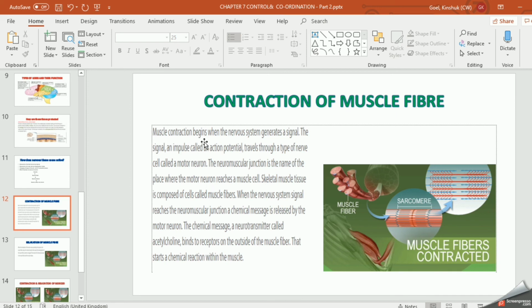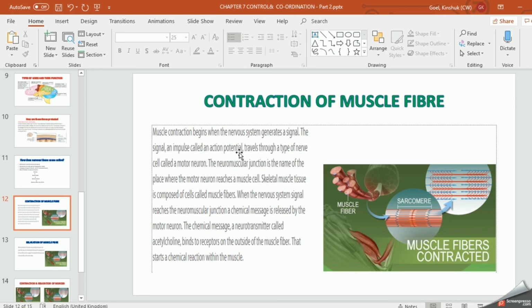Muscle contraction begins when the nervous system generates a signal through a neuron, right? Through the neuron, the message goes to the nervous system, that is your spinal cord, right? The signal is in electrical form, an impulse called an action potential. Action potential means when it receives the signals, your muscle cells, your motor nerves, become active, right? It travels through a type of nerve that is called a neuron, right?